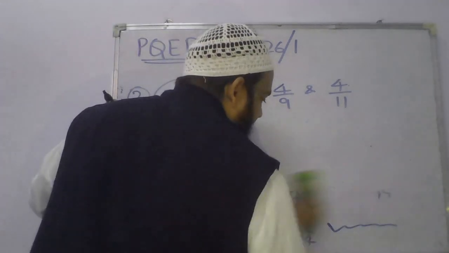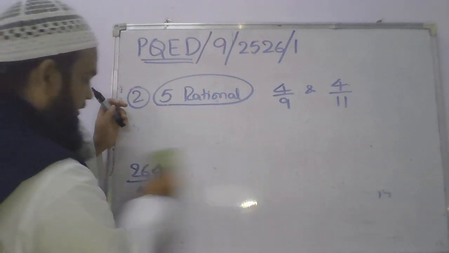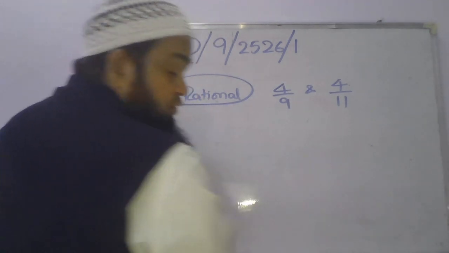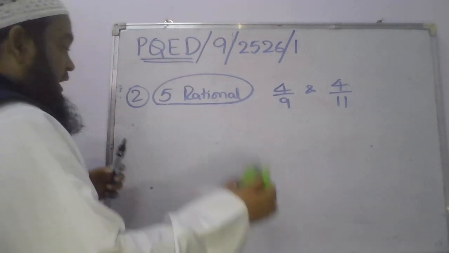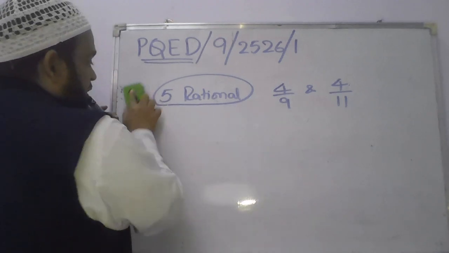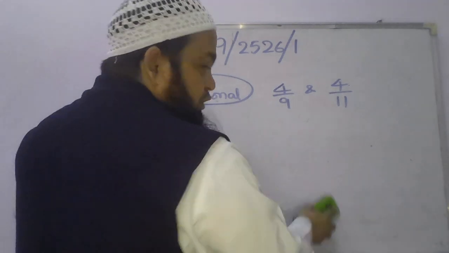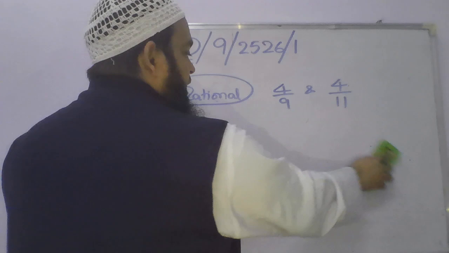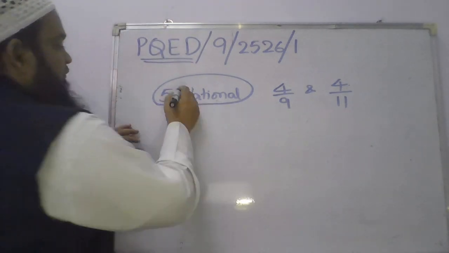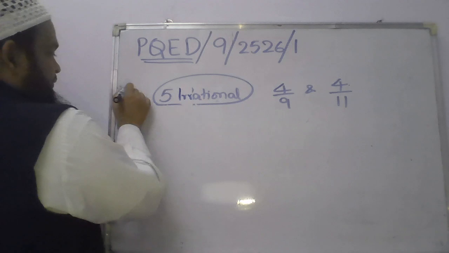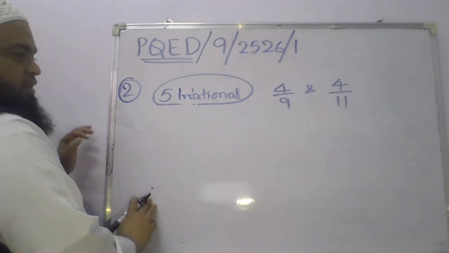Now, what is the second part of this problem? If anybody wants to copy this and practice it, first copy it, so pause it and write it down. Okay, now what are you supposed to find? Five irrational numbers. The second part of this.